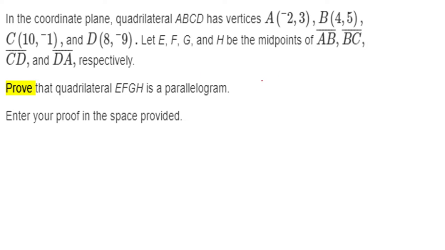So first of all, find E. E is going to be the midpoint of AB. The way we find it is for my x, we do 4 minus -2.